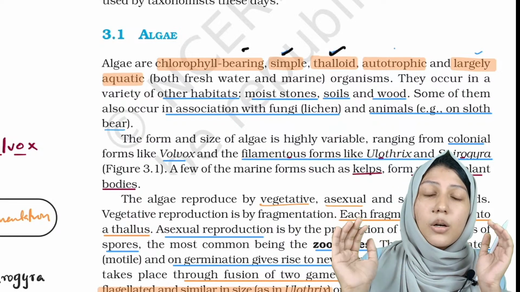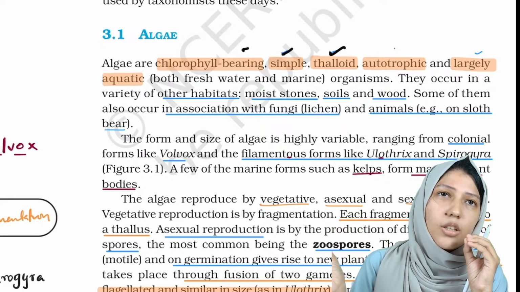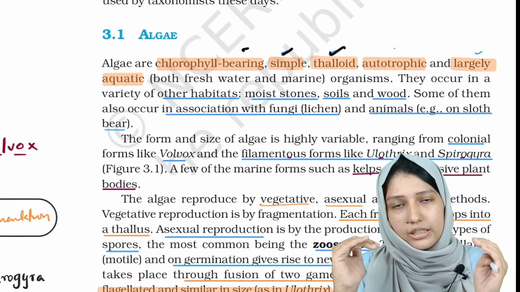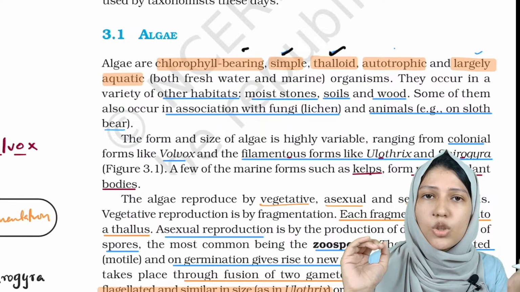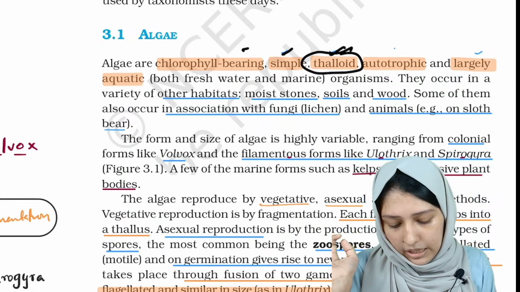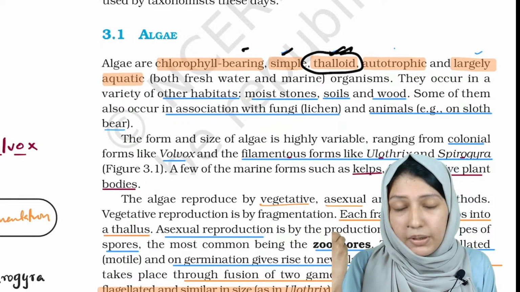Thalloid is a body part which doesn't have a true root, true leaf, or true stem. If they don't possess a true root or leaf, they are known as thalloid structure or thallus. Then autotroph. Since it is a plant, it will be autotroph. Then it will be largely aquatic.